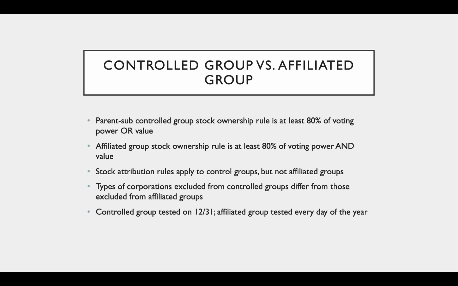Types of corporations excluded from controlled groups is different from those excluded from affiliated groups. And the controlled group test is applied on December 31, but the affiliated group test must apply every day of the year to be able to file a combined tax return, a consolidated tax return.